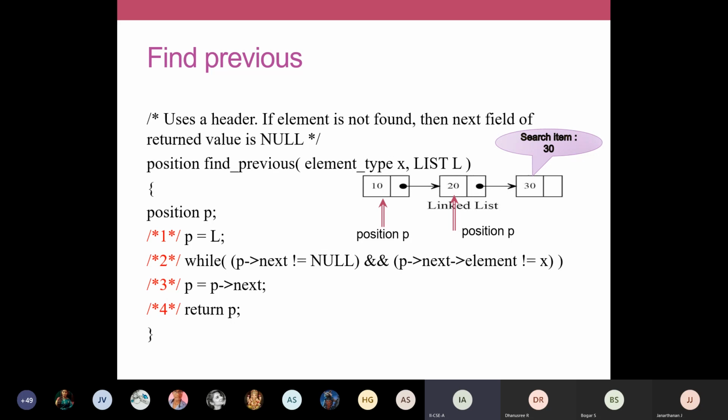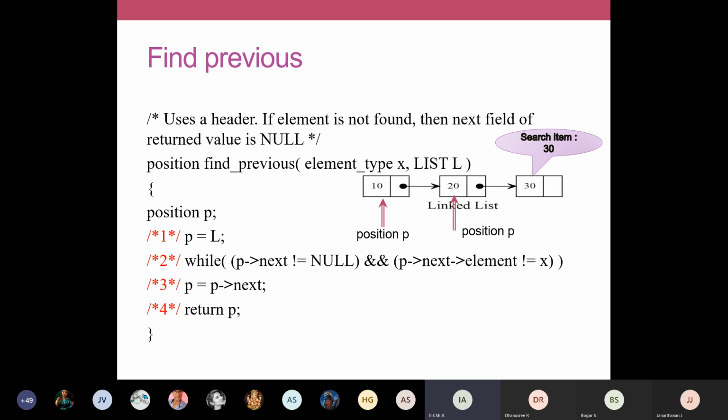Once again, here also we use a header, and if element is not found, then next field is returned as null. So we use a function called find previous. The header and all is the same. We'll see how to return the previous node. So P is your list, the starting address is placed in P, and then we are searching the item called 30. Then this function find previous should return the address of the node 20. If my search element is 30, the address of the node 20 should be returned.